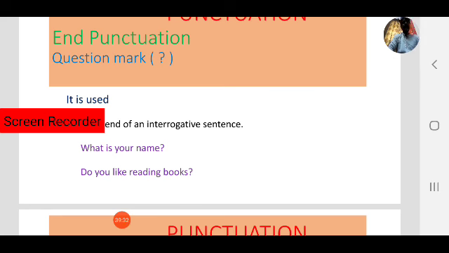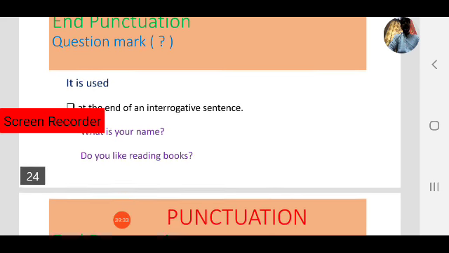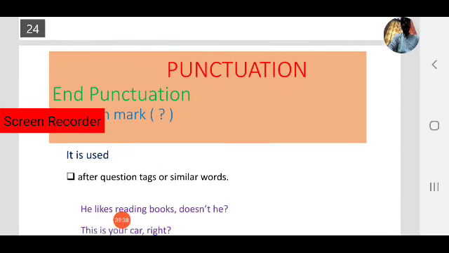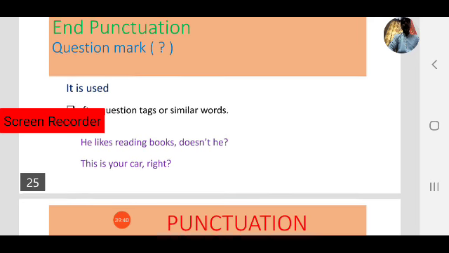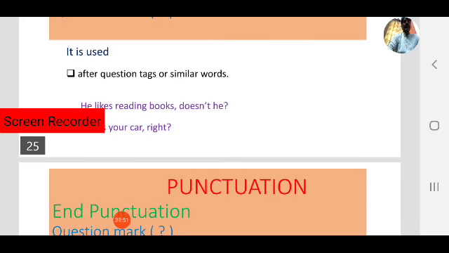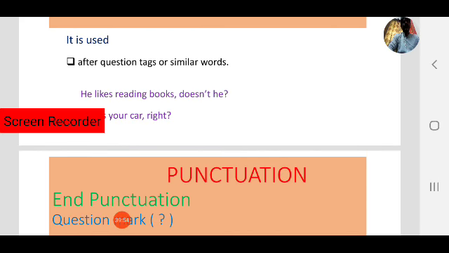You can observe the examples on the screen. Next, another case: after question tags or similar words, we also use question marks. For example, you can see the examples.